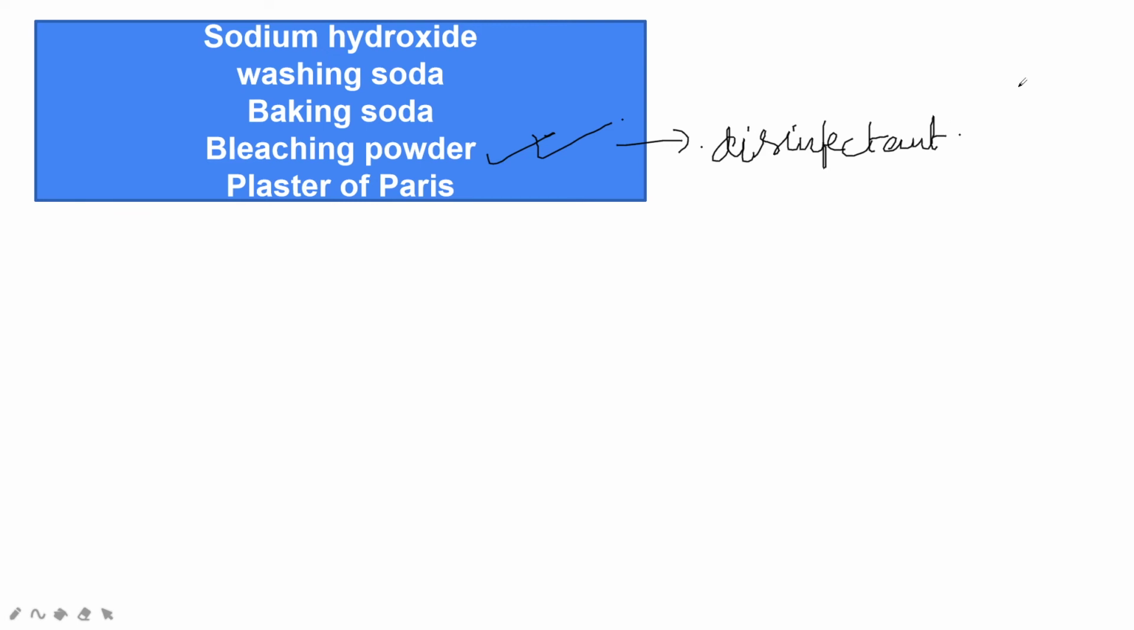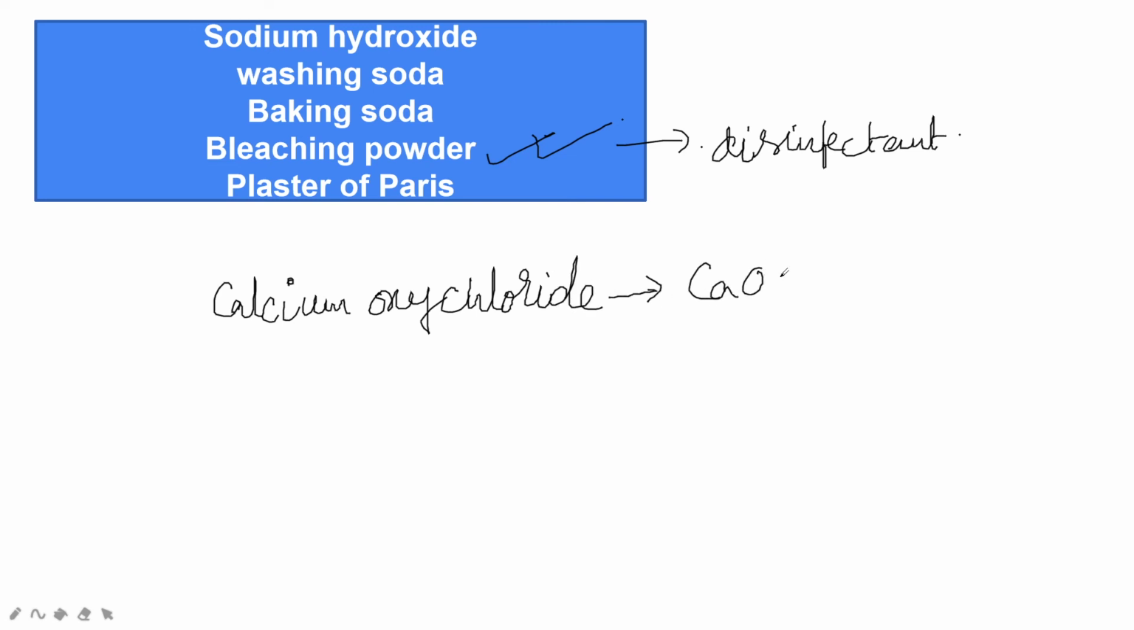Okay, bleaching powder is nothing but calcium oxychloride. Not oxyhydroxide, bleaching powder is calcium oxychloride. Hydroxide, I'm telling. Calcium oxychloride. Okay, the chemical formula of this is CaOCl2. It is also called as chloride of lime. Okay, chloride of lime. Okay, how it is prepared?